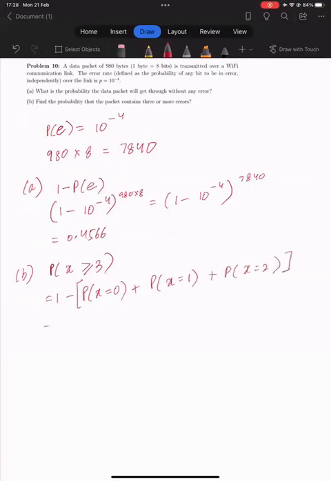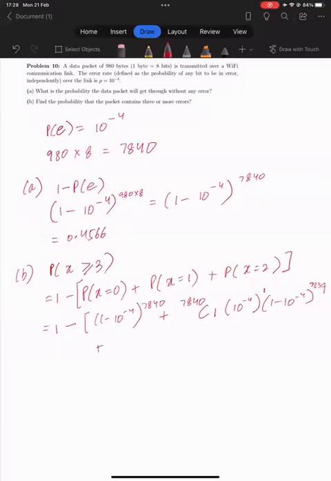So for this, for 0 errors we know, we just calculated above, it's (1 minus 10 raised to the power minus 4) raised to the power 7840. And then for 1 error, out of the 7840 bits, choose 1. The probability of error is 10 raised to the power minus 4 raised to the power 1, and then 1 minus 10 raised to the power minus 4 for the other 7839 bits.